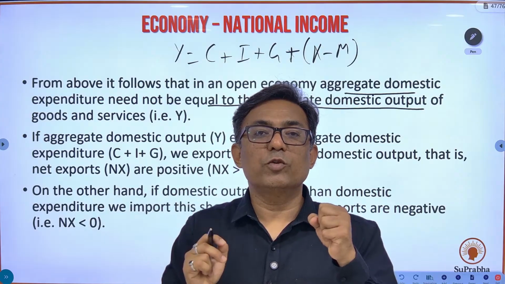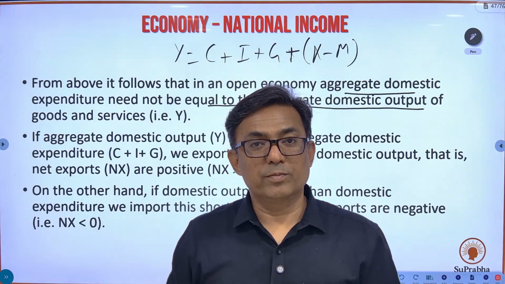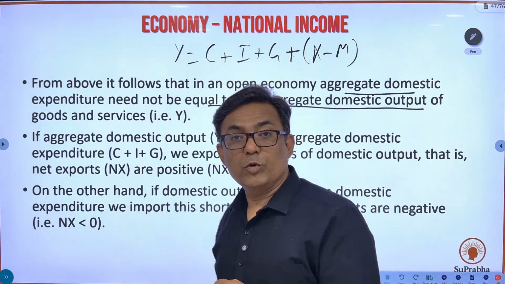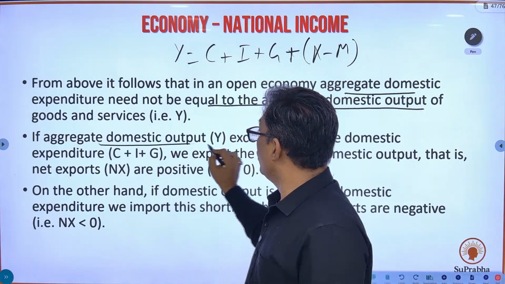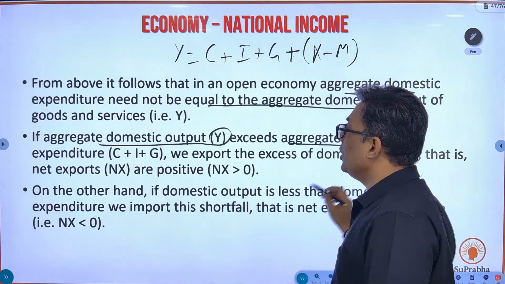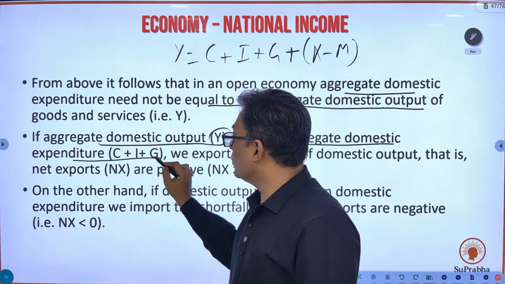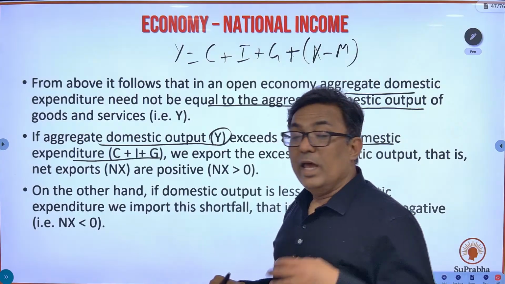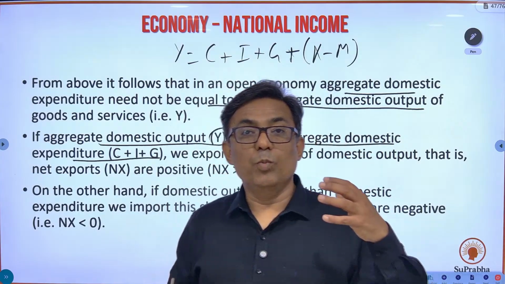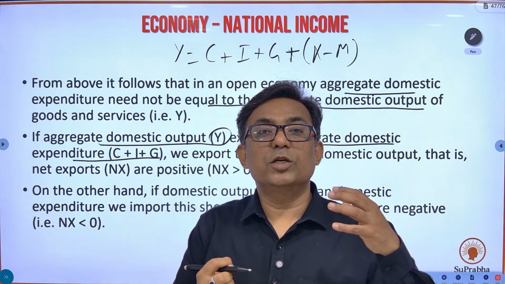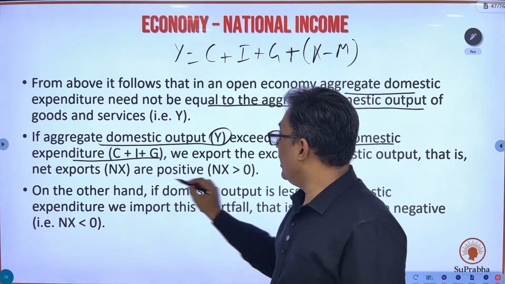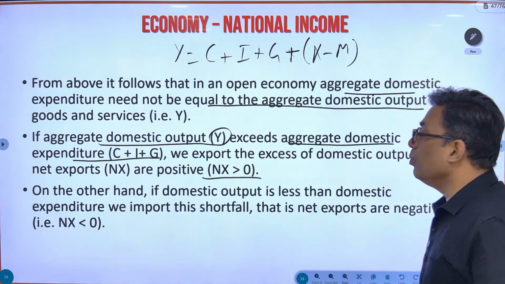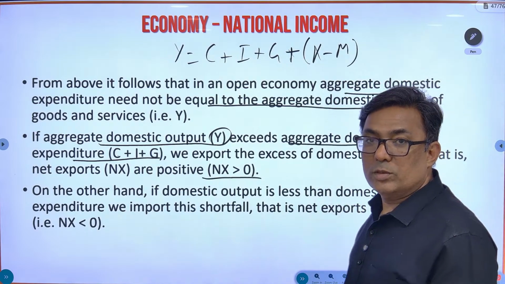What will happen to the rest of the 20 rupees? It will be exported. Okay, fine. If the aggregate domestic output Y is more than the domestic expenditure, what is the domestic expenditure? C plus I plus G. So if the aggregate domestic output is more than the domestic expenditure, the remaining amount would be exported. In that case, X minus M would be positive. That means there will be more export than import.